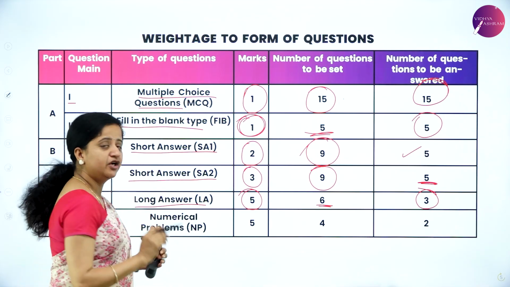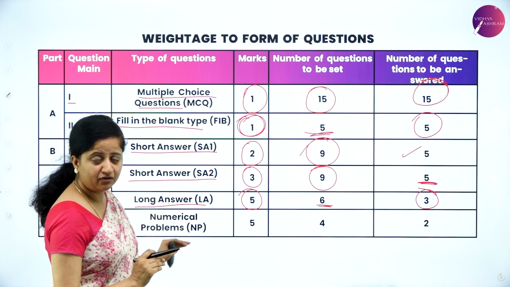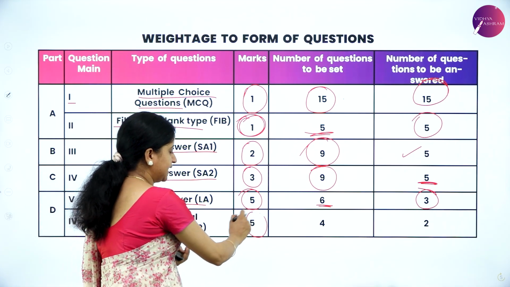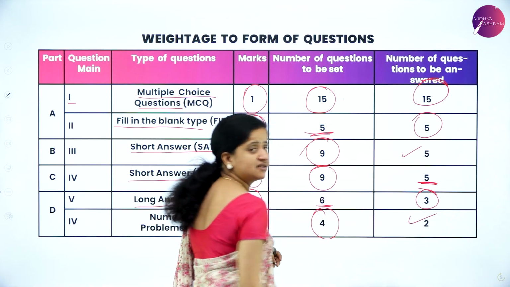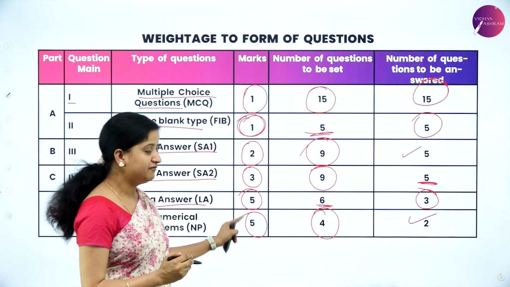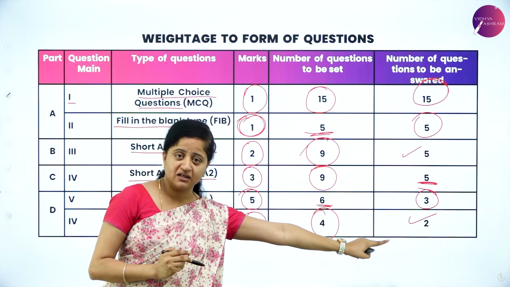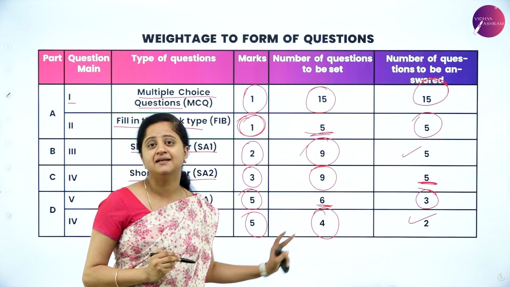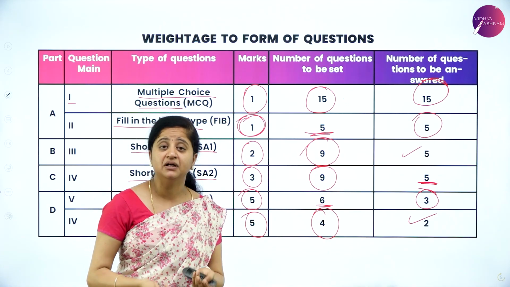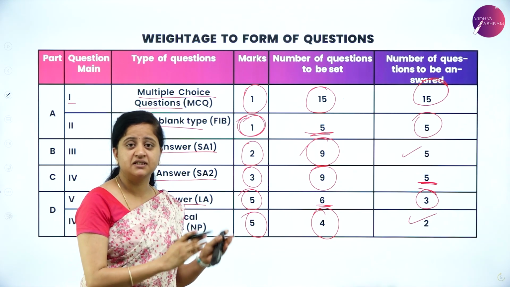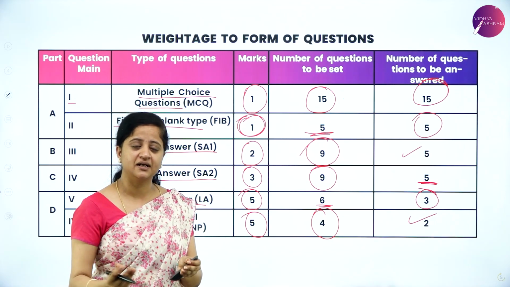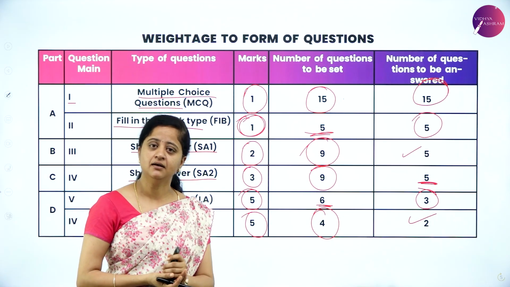So next we have numerical problems. That's the last part of your question paper. Each question carries 5 marks. You will be having 4 numericals, out of which you need to answer only 2. So 5 marks for each question, 2 numericals you need to attend. So that is for 10 marks. That is again so simple to prepare, because we have a blueprint from which chapter you will get the numericals. You will come to know after seeing the blueprint.